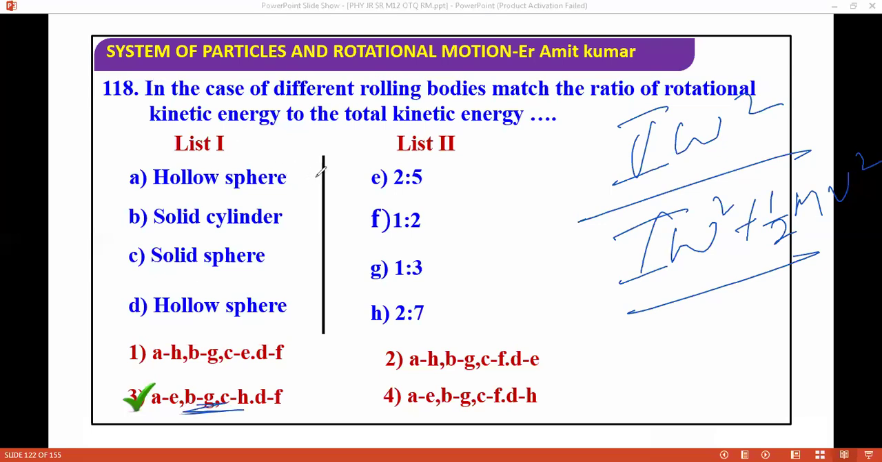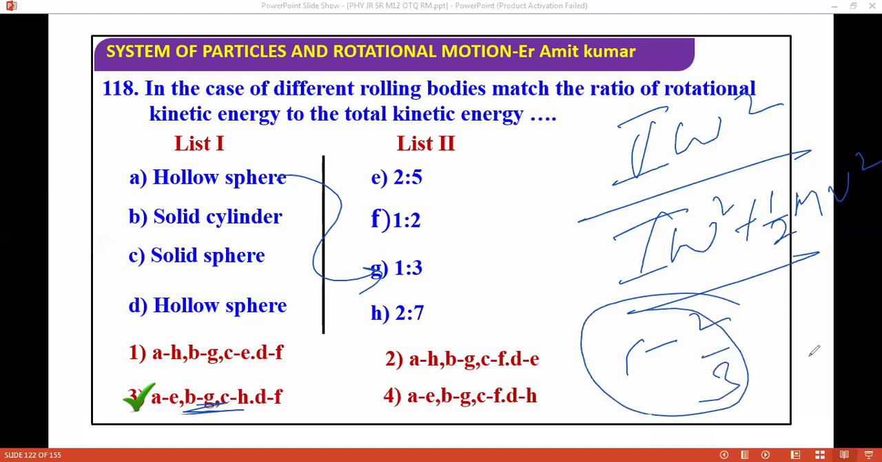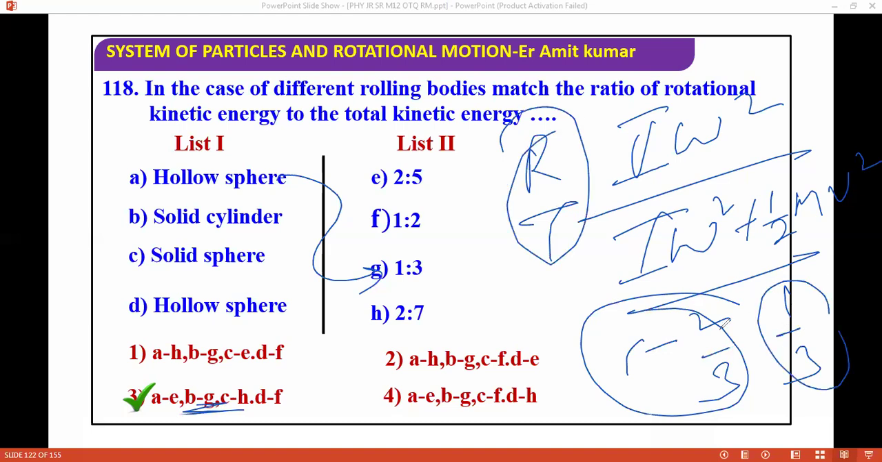For the hollow sphere, the ratio is going to be 1 is to 3. Am I right? You can think of it like this: 1 minus 2 by 3. So 3 minus 2, that is 1 by 3. Rotational to the total is 1 minus of this.